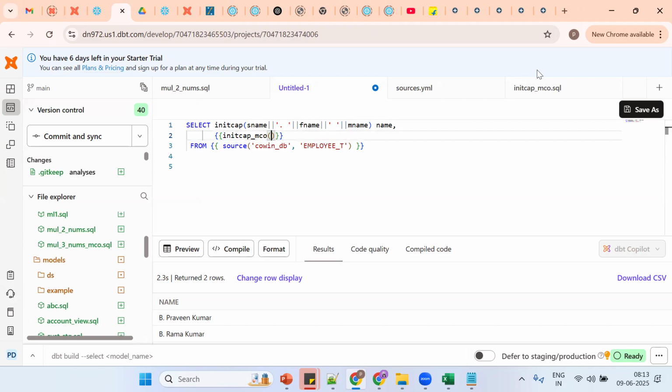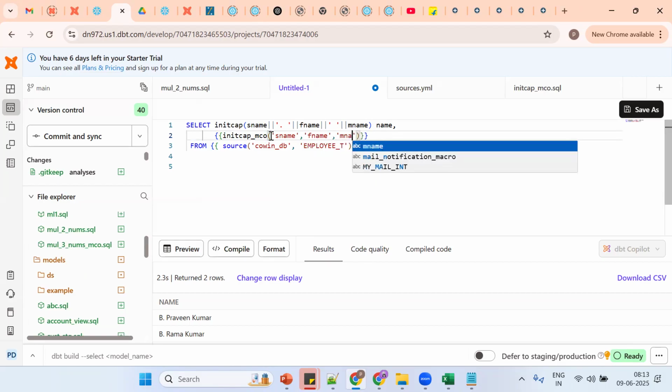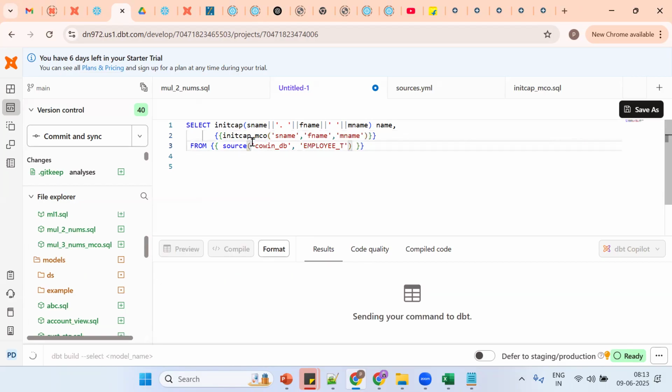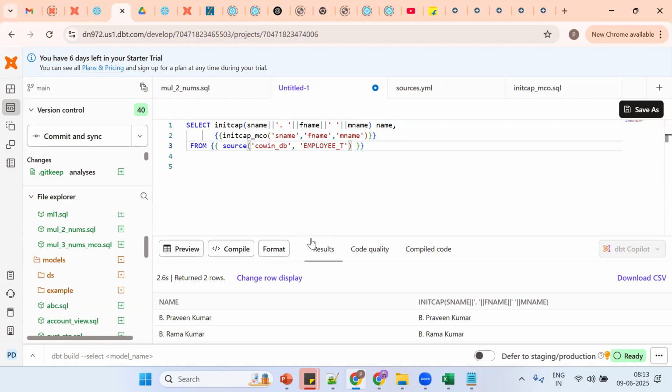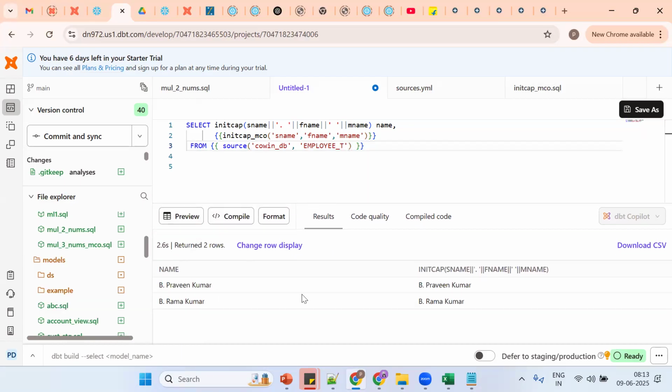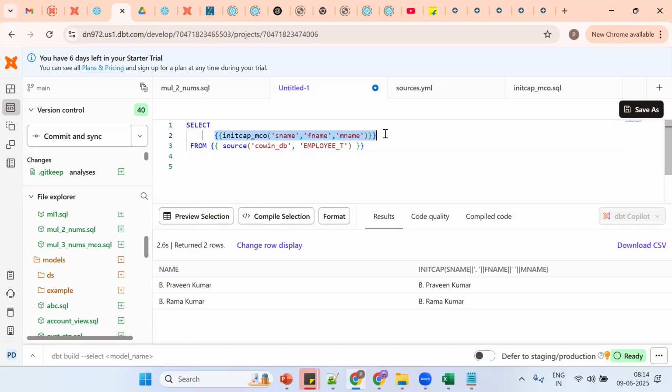So see, the argument name is different. We can give any name, but we need to pass what should be dynamic. Put the surname, then the first name, then the middle name. Okay, try to compile. Now see, this is simple. S and F1 are argument names. So far this is good. Both have the same logic. Can we remove this functionality? Yes. This is one transformation.